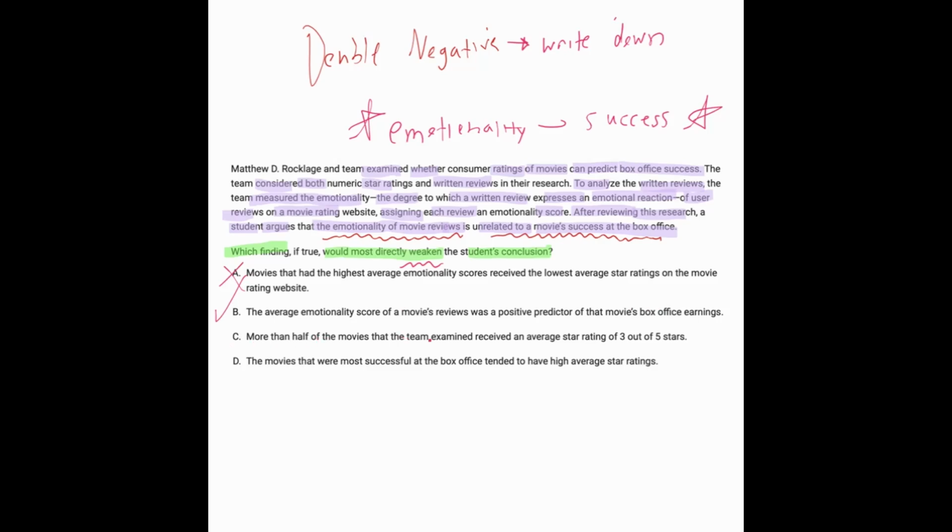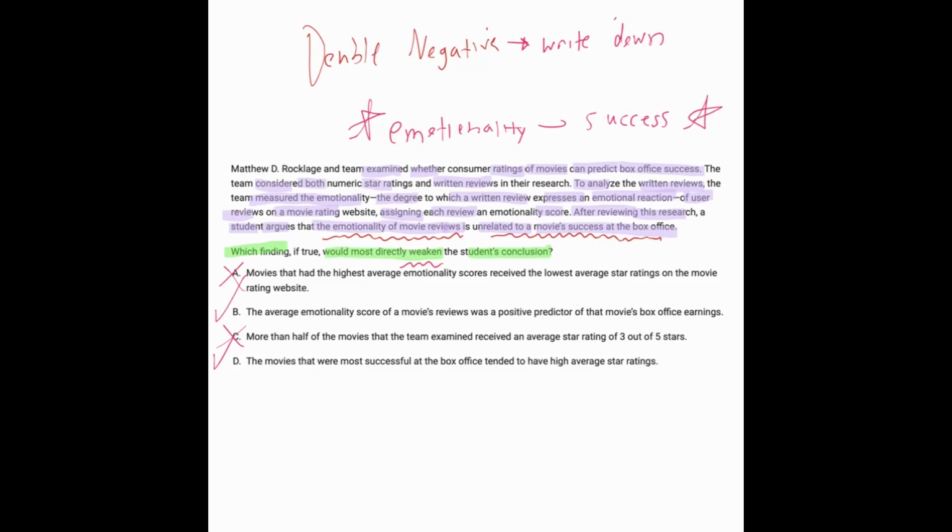C, more than half the movies that the team examined received an average star rating of 3 out of 5. Doesn't really relate in any way. And D, the movies that were most successful at the box office tended to have higher average star ratings. That seems to also fit. So let's see what we can do to determine the difference between B and D here.